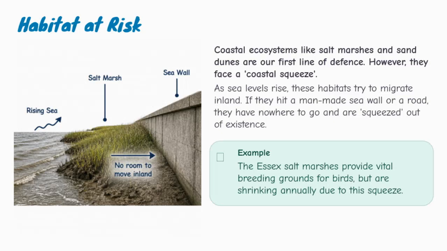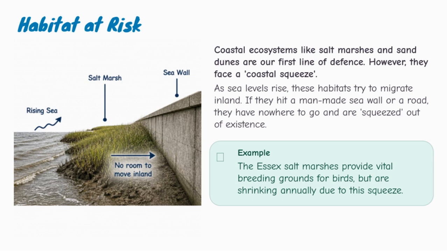Now let's look at coastal ecosystems. Coastal habitats such as salt marshes and sand dunes are extremely important. They are not just places for wildlife. They can also act as natural coastal defenses. Salt marshes can absorb wave energy and store floodwater. Sand dunes can protect inland areas from wind, waves, and storm flooding.